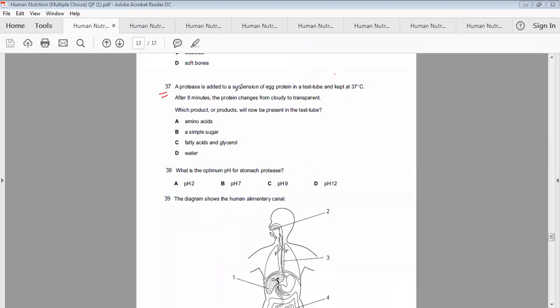Now, a protease is added to a suspension of egg protein in a test tube and kept at 27 degrees centigrade. After 8 minutes, the protein changes from cloudy to transparent. That is, protein is digested. Which product or products will now be present in the test tube? Definitely amino acids. Another question: what is the optimum pH of stomach protease? It's pH 2.